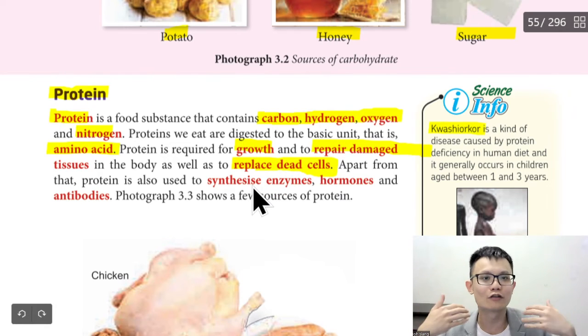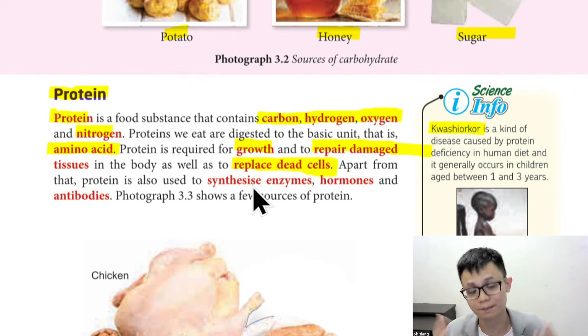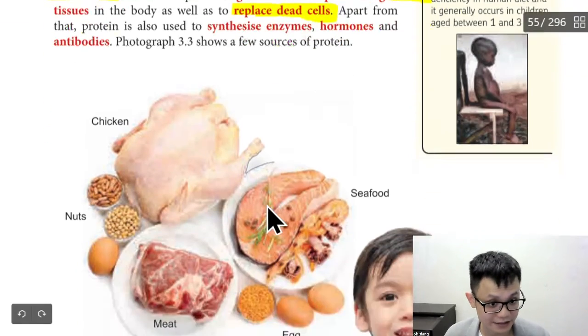Sometimes when you get old, you can take a lot of calcium, but you still have bone problems because your body might not be able to absorb as well as when you are young. So the older people, they have bone problems because their body cannot absorb, even though every day she drinks milk. So a lot of things need to be studied.